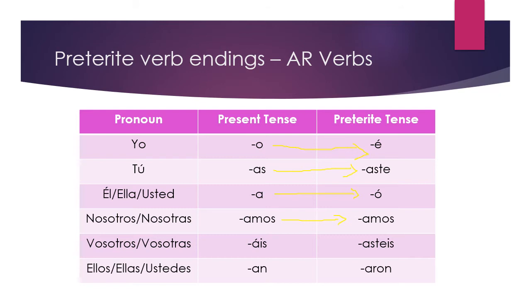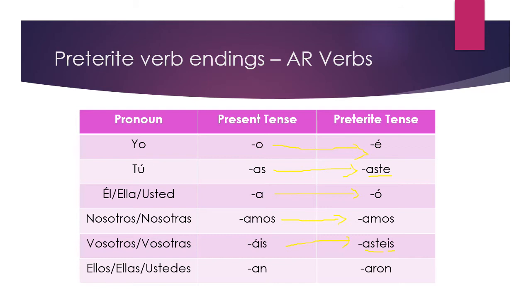Vosotros and vosotras, instead of going with áis, go with asteis. This isn't too bad to remember. It still has an is, just like the vosotros endings usually do. And then the other part, aste, is the same as the tú ending, because vosotros is like the plural form of tú. Okay, multiple yous, y'all. So vosotros goes with asteis in the preterite tense.